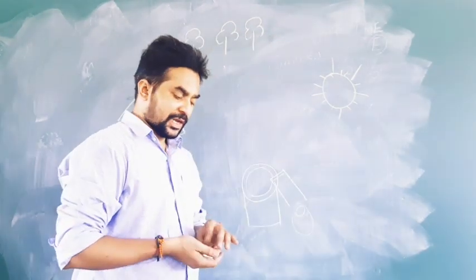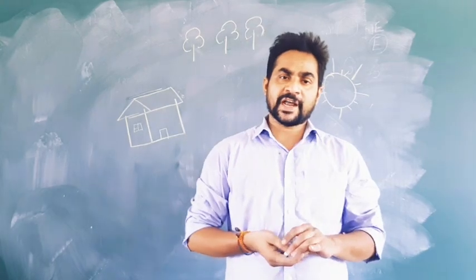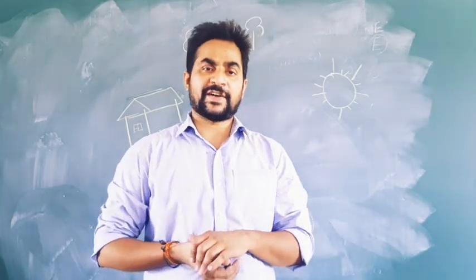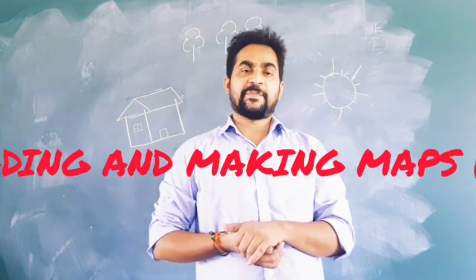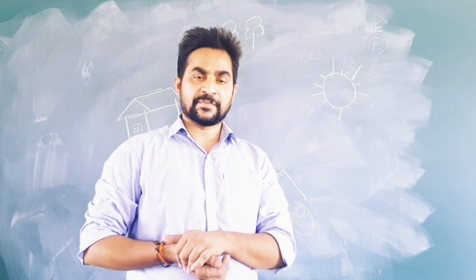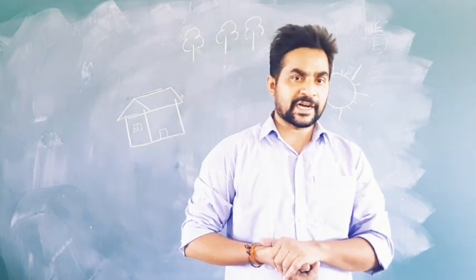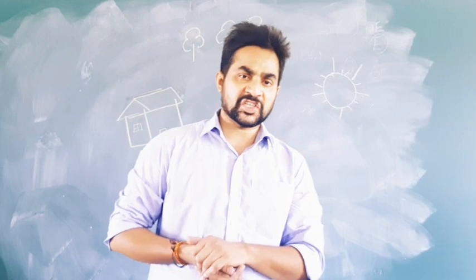So here I'm going to revise what I covered in the first lesson. In part 1, we studied what a map is. Let us recall the definition of a map.